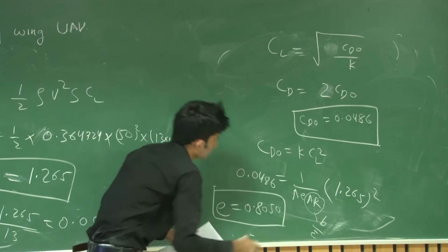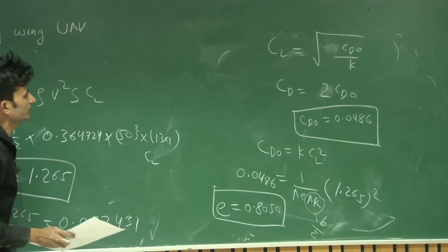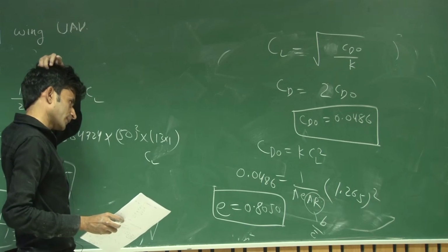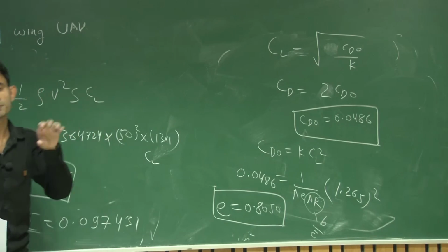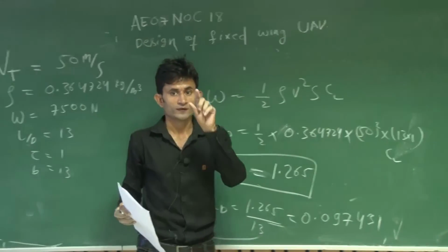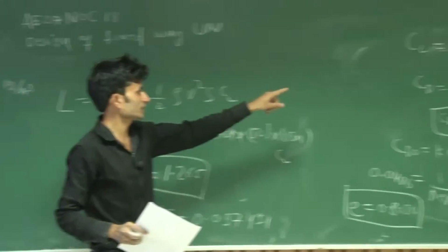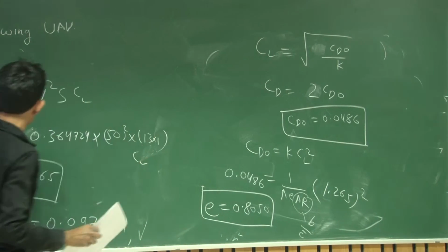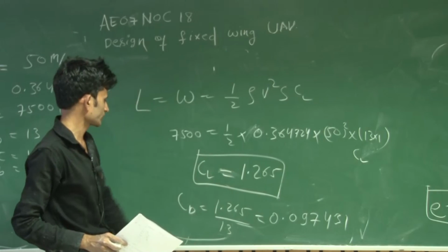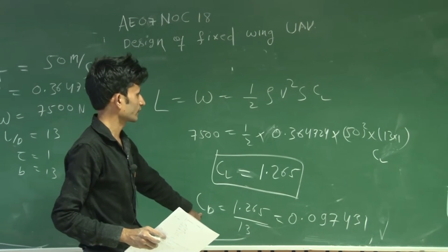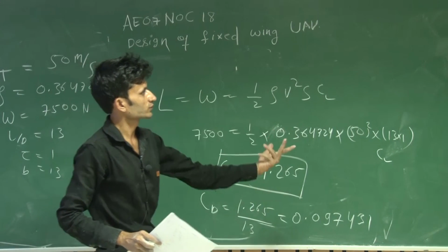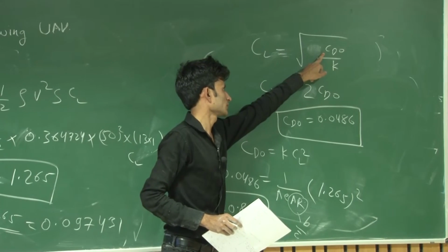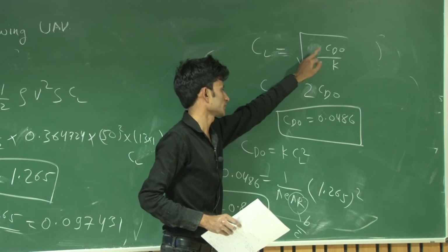So basically you have to think about where E is coming from. If you think about where E is coming from, then you get that K is 1 upon pi into aspect ratio. Where is K coming in the CL equations? Then you have to find the CL. That's why we found that CL is 1.265. Then CD is this, and in this equation CD naught also is required to solve this.